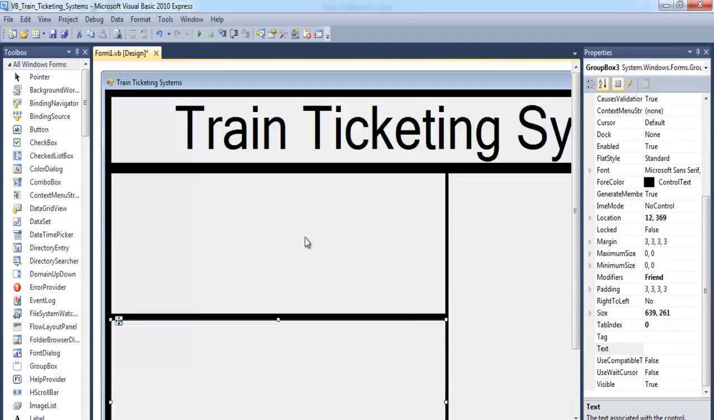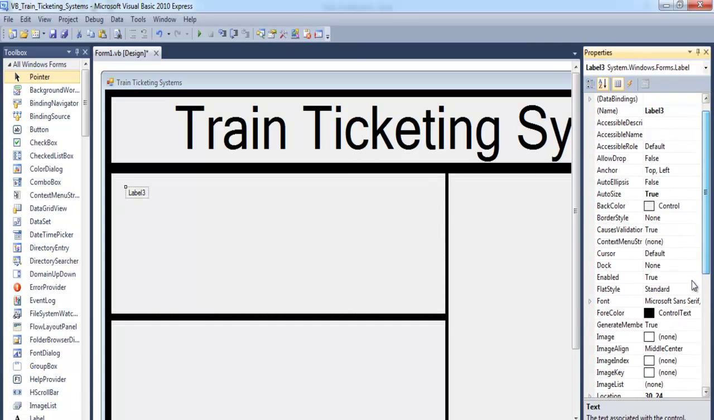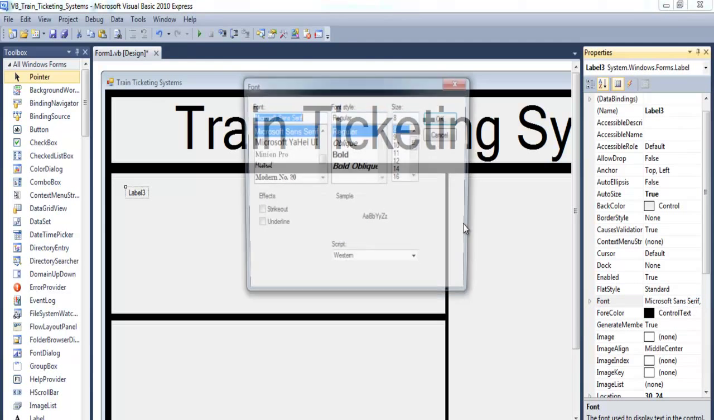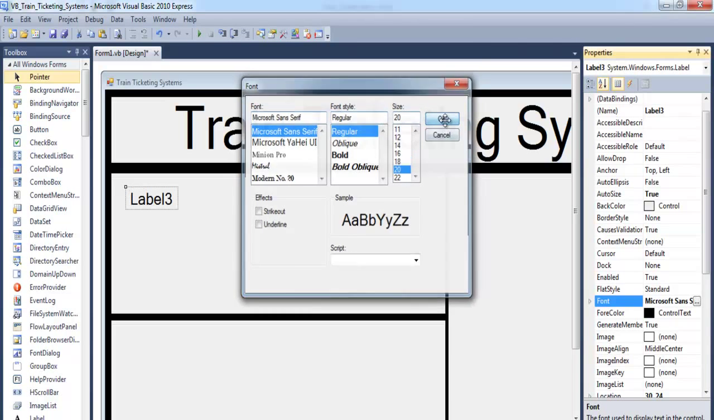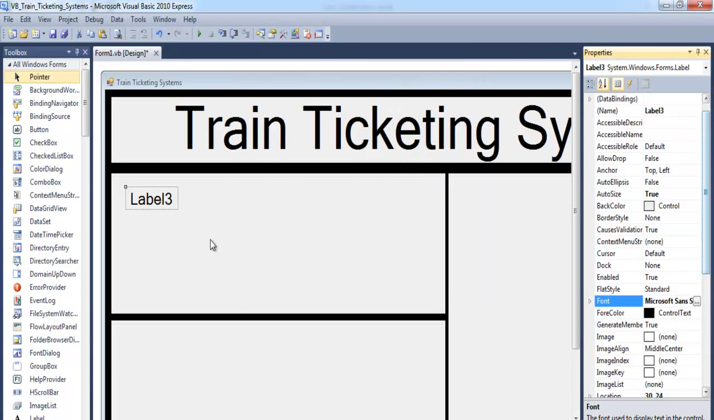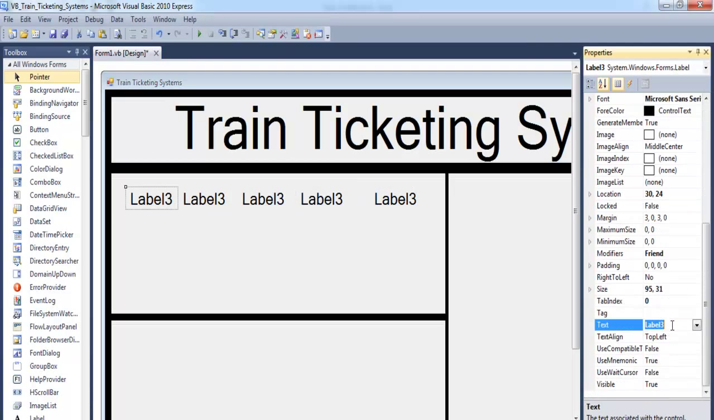Okay, we now need a couple of labels here. I need a label there. Change the font size of that very label. Let's change that to maybe 20. Okay, that's fine. And just copy it across. I'm going to need a couple of those. That's 2, 3, 5. Okay, now change this to class.